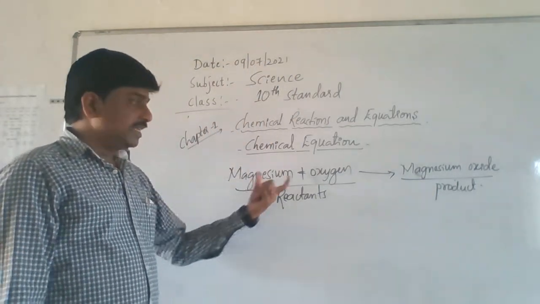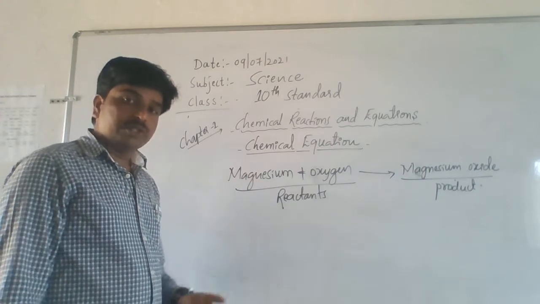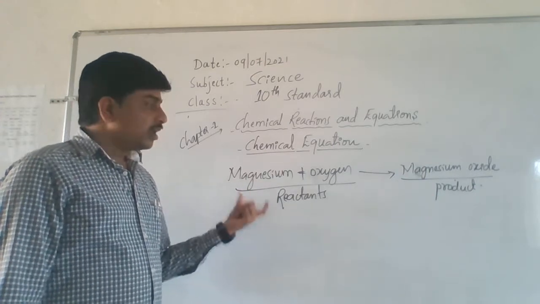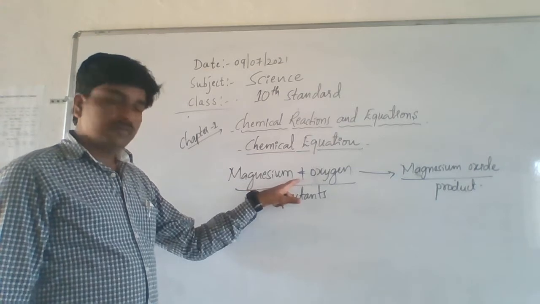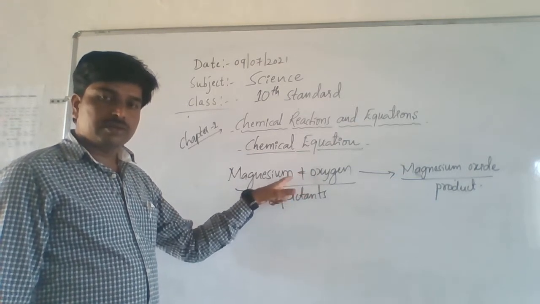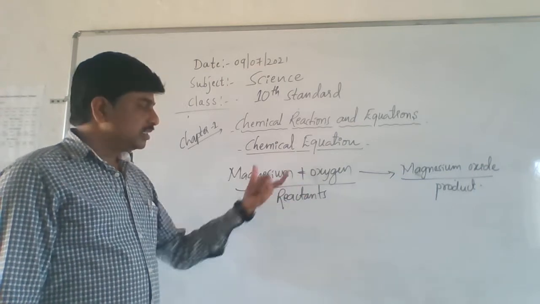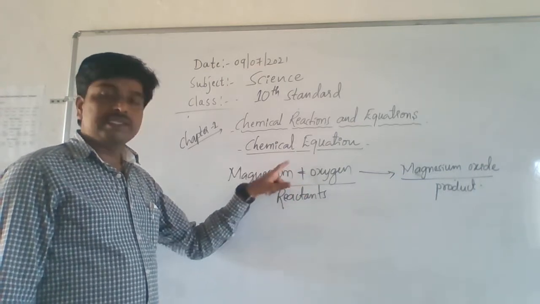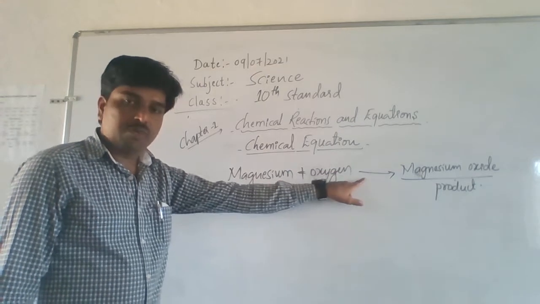In a chemical equation, these reactants are written using a plus symbol, or you can say a plus sign. The reactants are written behind the arrow mark.